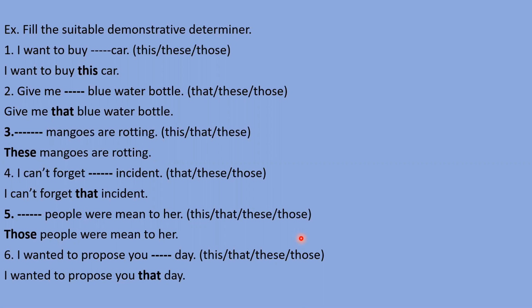When we talk about the past, things are considered at a distance according to time. जब हम पास्ट की बात करते हैं, मैंने wanted लिखा है, wanted का मतलब सेकंड फॉर्म, it means I am talking about the past. So when we talk about the past, things are considered far, according to time, not according to space. Okay, that's why we are talking about one day, that's why we have filled in that, not this. Very good, you have tried very well.